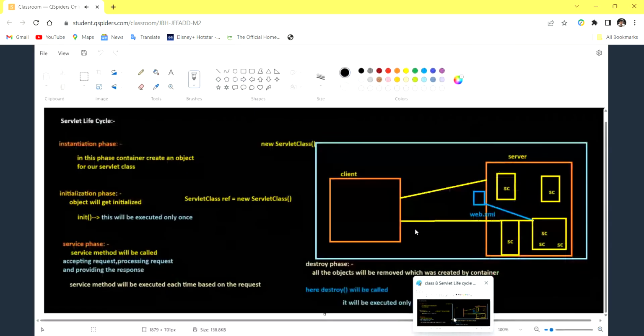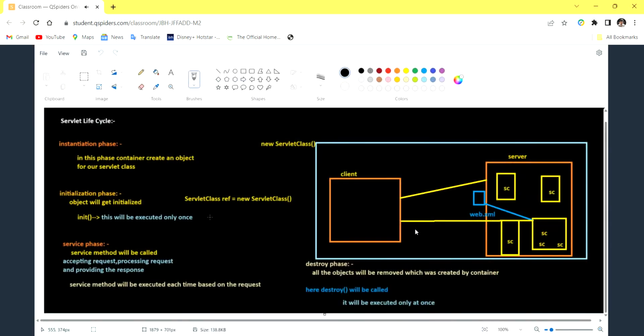And so we are discussing the servlet life cycle, right? In the servlet life cycle, first, instantiation will happen for whatever project we have created. Inside that, a servlet class will be there. For that servlet class, an object will be created.